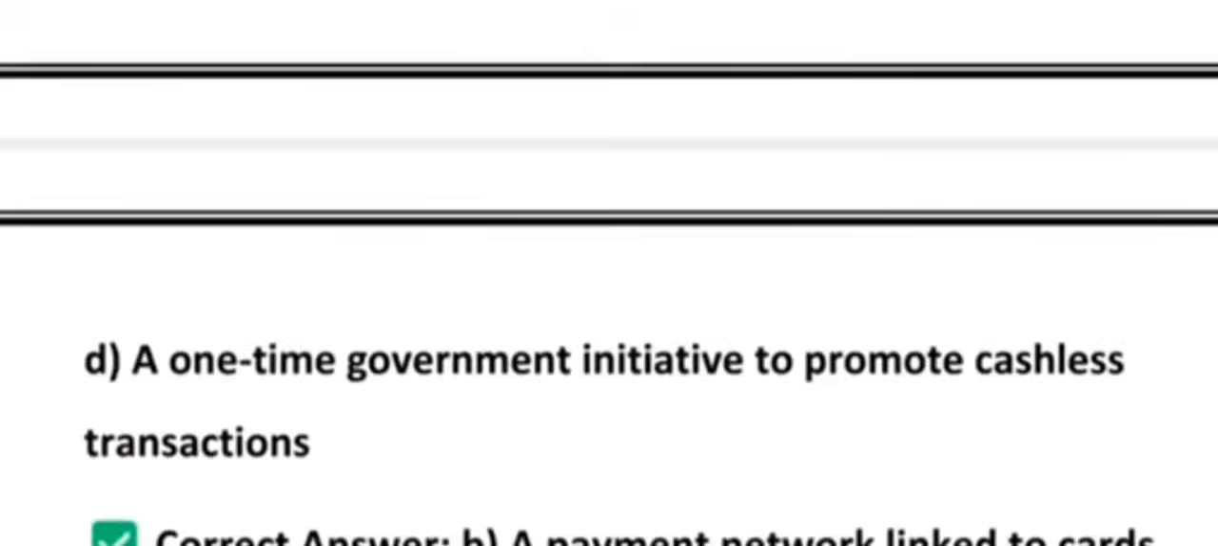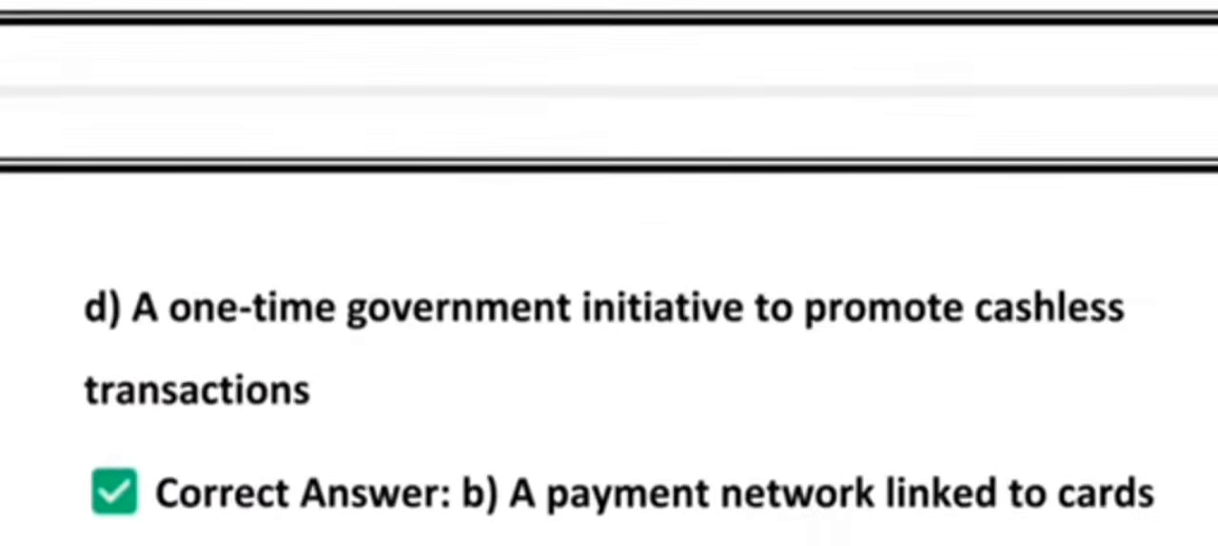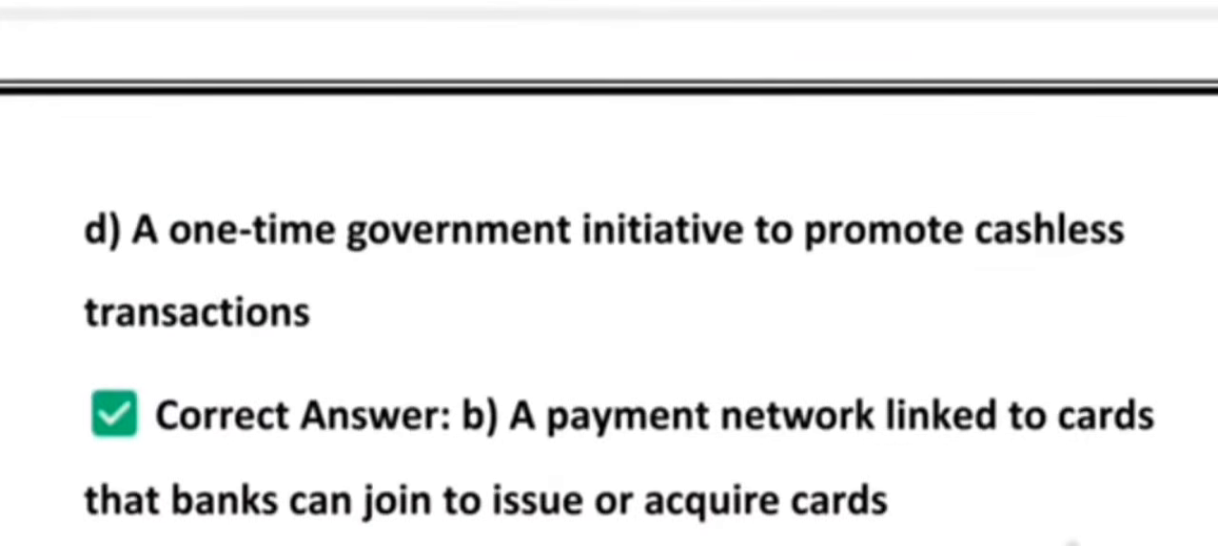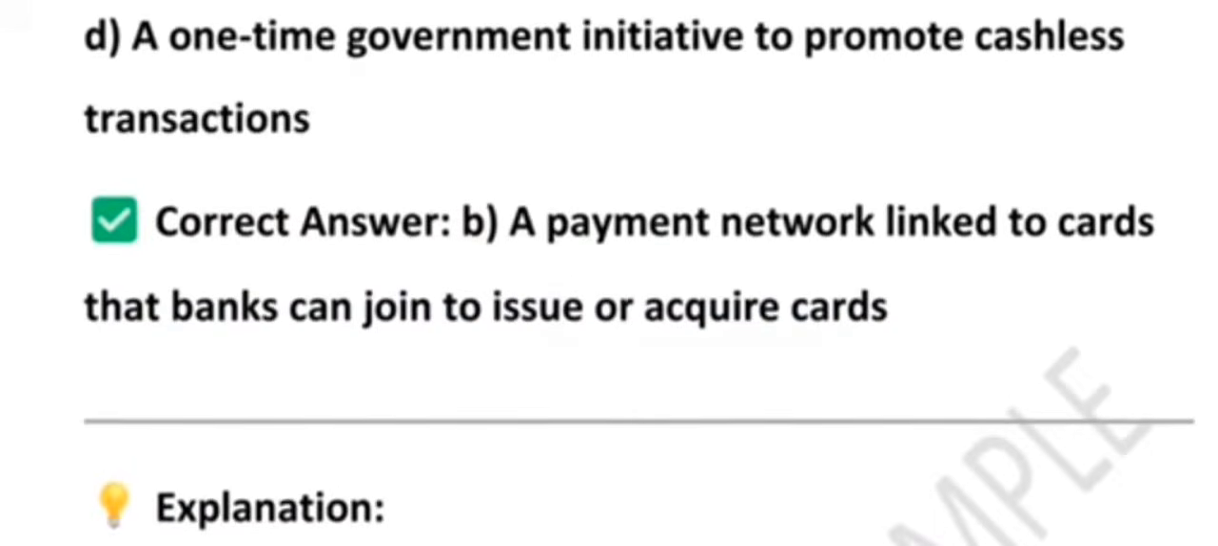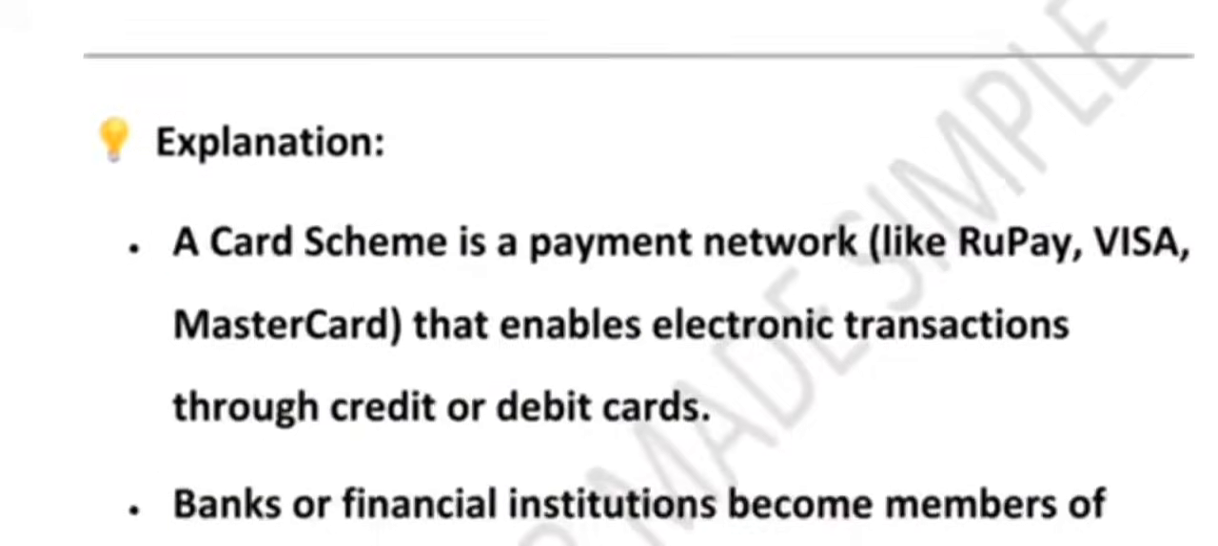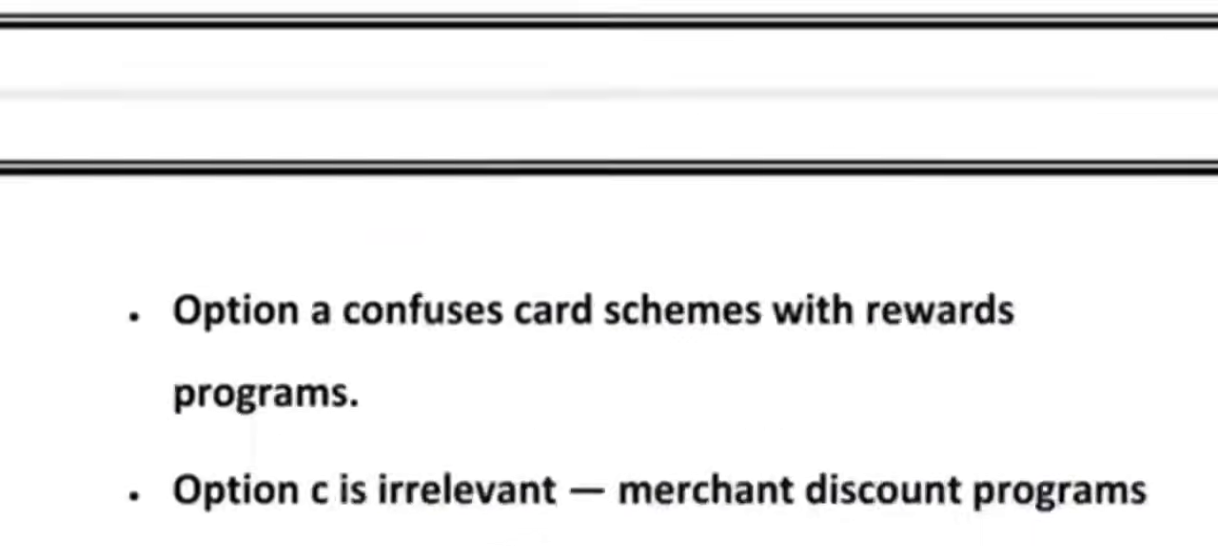And option D says a one-time government initiative. No. A card scheme is a card payment network like Visa, MasterCard, RuPay. Banks join this network to issue cards and to process transactions. It handles authorization, clearing, and settlement. It is not a reward program or a government scheme. It is the backbone of your card transactions. I hope that makes sense to you. Now, have a look at the next question.